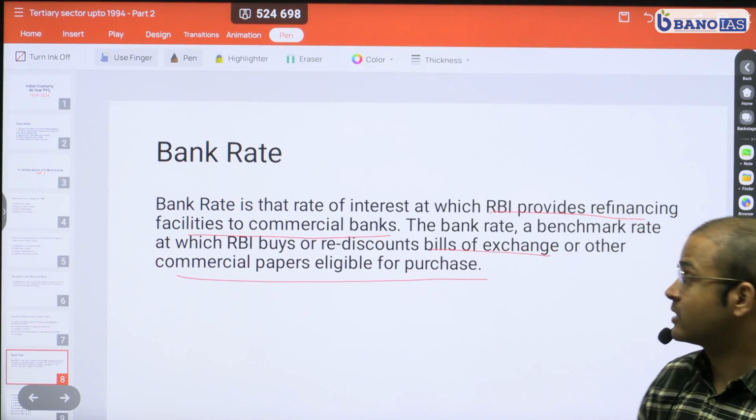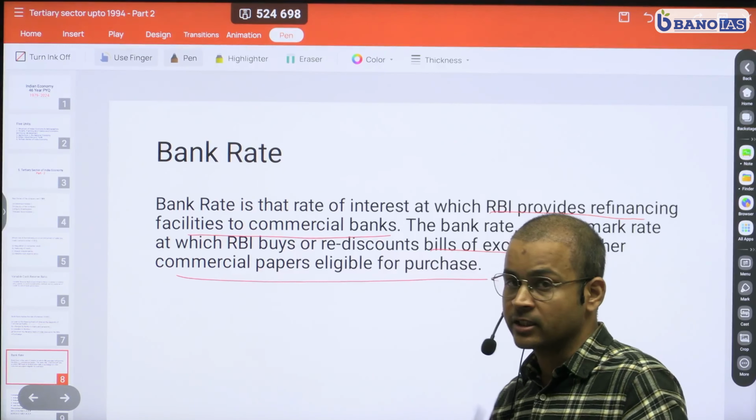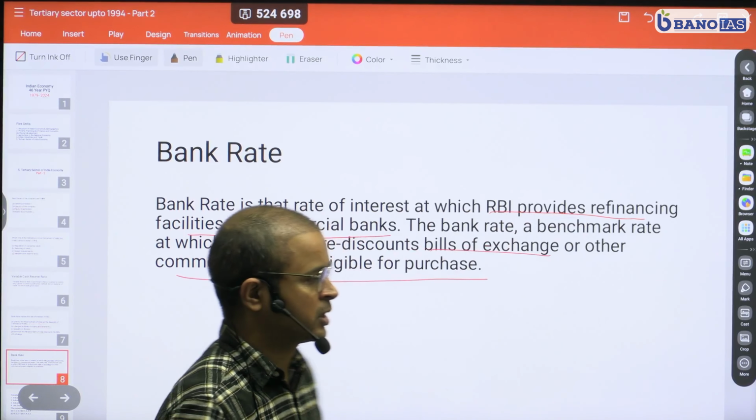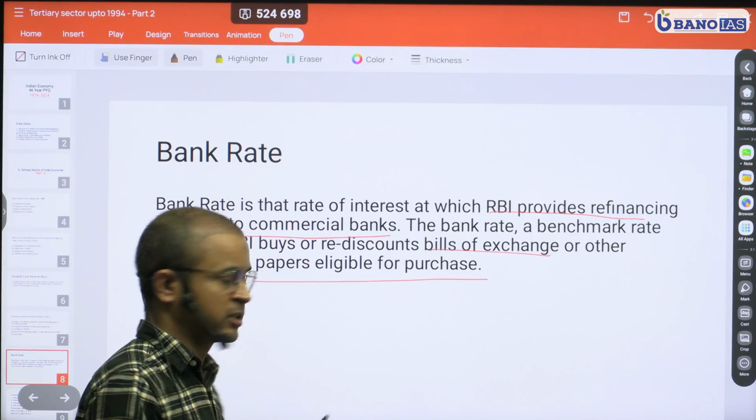Because repo rate did not exist at that point in time. Later, repo and reverse repo facility was probably introduced, and then it became a benchmark rate.